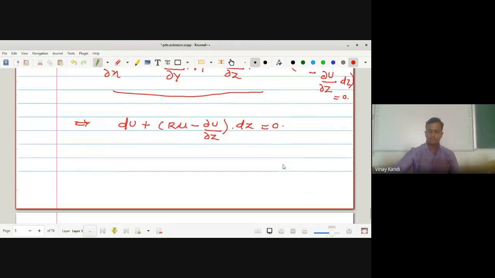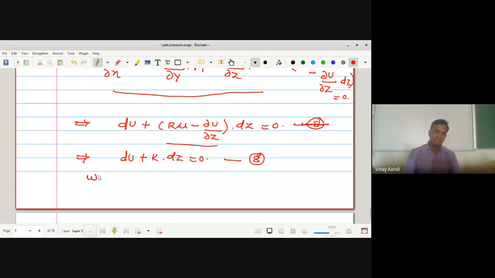Putting this value as k, we get du plus k into dz is equal to 0. This is equation number 8.